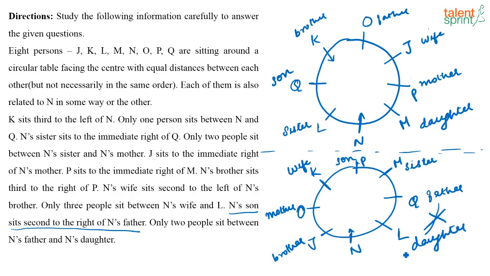So when you try the second case, one way or the other, it will not give us the complete arrangement because any one case will get violated. When you place father and son, you can't place the daughter. Correct? So this will go wrong. So this will be your correct arrangement. Clear? So here for this question, this is the correct arrangement that you get. So this is N, N's sister is L, N's son is Q, N's brother is K, father is O, J is the wife, P is the mother and M is the daughter.